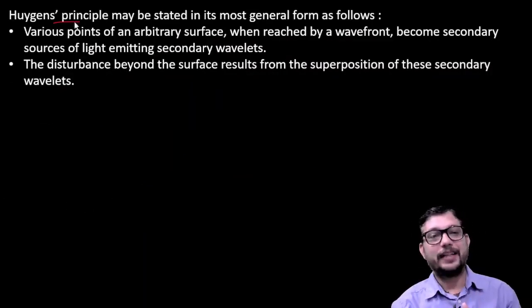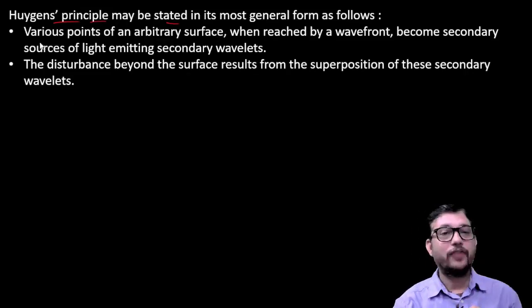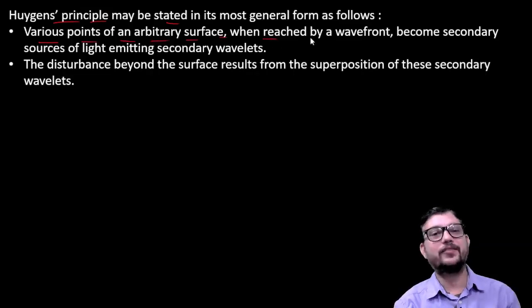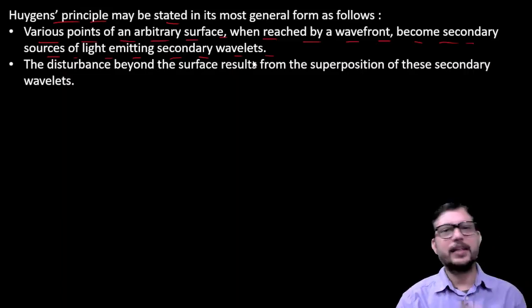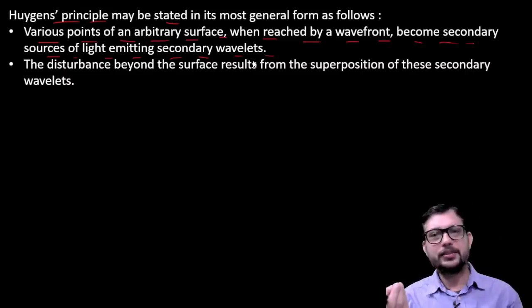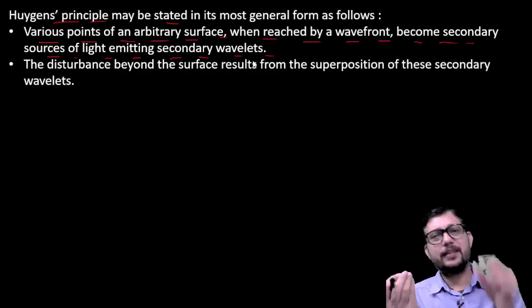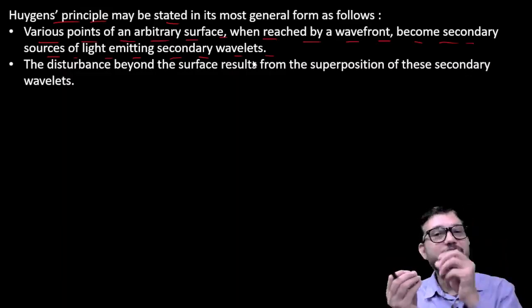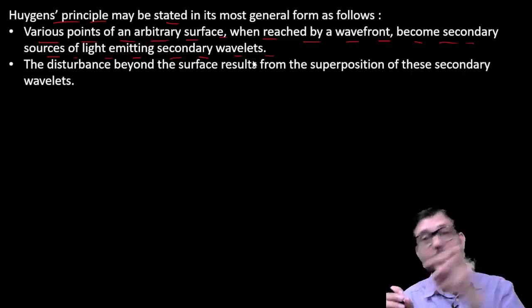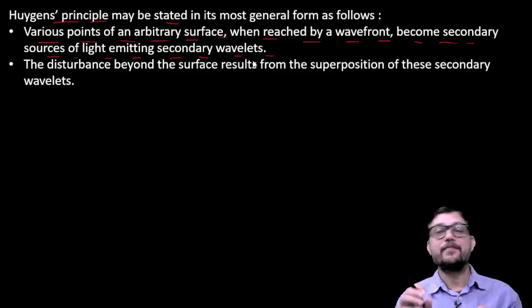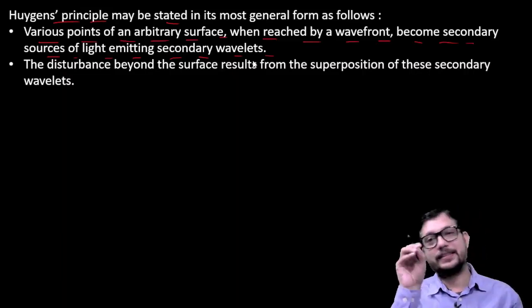Now we have Huygens principle, and the statement is clear: various points on an arbitrary surface, when reached by a wavefront, become secondary sources of light, emitting secondary wavelets. So it is clear that we have a source, we have a point on the surface, and the disturbance originating from the source reaches the point P, and the point P behaves like a secondary source.